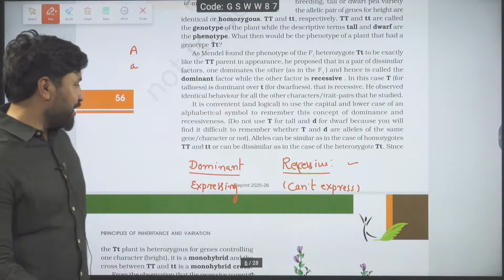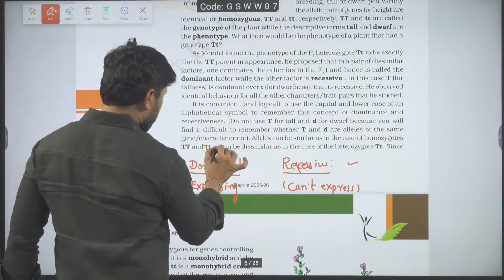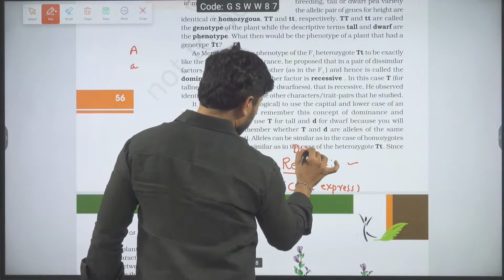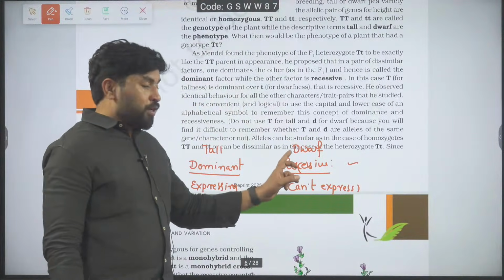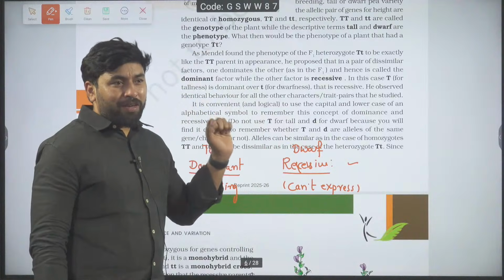Think about that. I will give one example. Tall, dwarf. Tall, dwarf. Now tell me, what is dwarf?